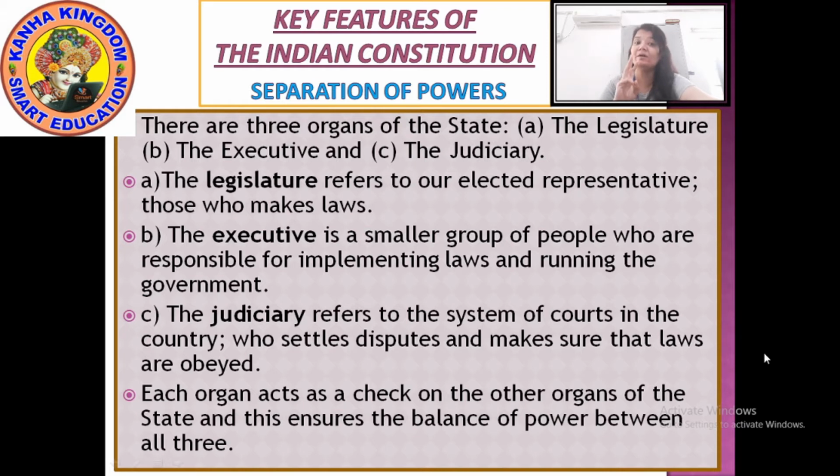There are three organs in a state: the first is legislature, the second is executive, and the third is judiciary. These are the three organs of the state.